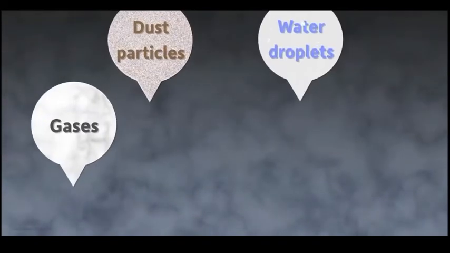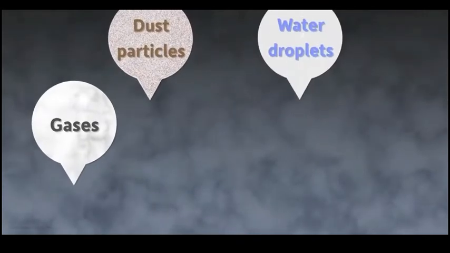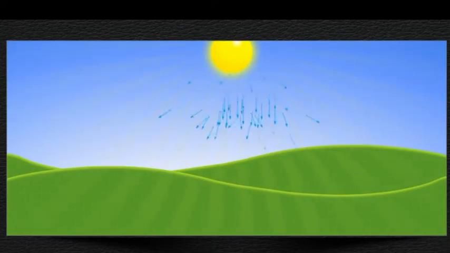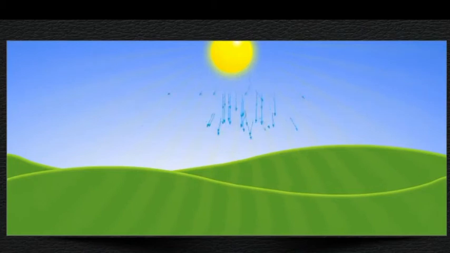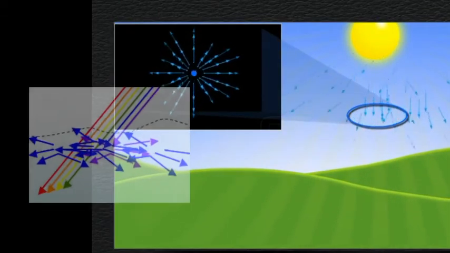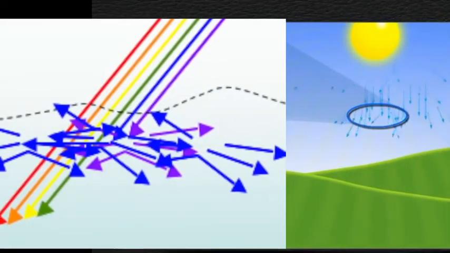That means if you are considering the transparent medium as air, this air contains a large number of fine particles such as air molecules, dust particles, water droplets and other minute materials. Whenever the light waves travel through this transparent medium, each ray of light interacts with the fine particles, and as a result of that interaction or collision with those particles, some of the light rays or some portions of the light waves get spread in that medium. That is known as the scattering phenomenon of light.